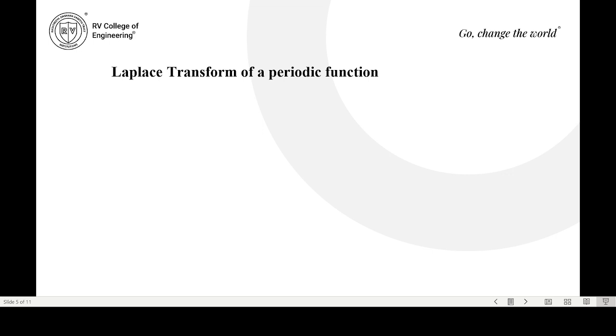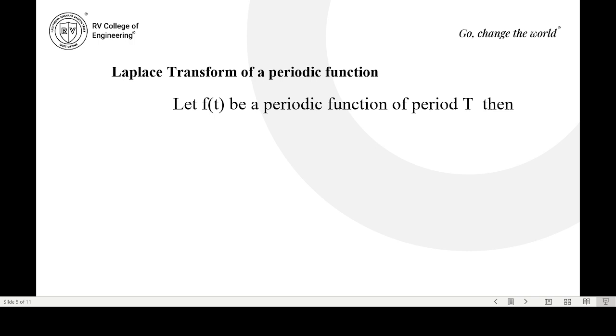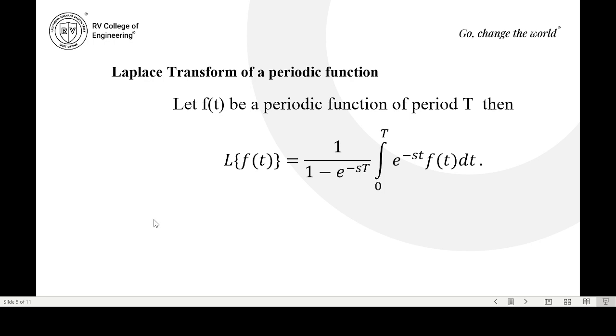Now let us explain the Laplace transform of a periodic function. Let f of t be a periodic function of period T. Then the Laplace transform of f of t equals 1 by 1 minus e power minus sT, times the integral from 0 to T of e power minus st f of t dt, and this capital T represents the period of our periodic function f of t.